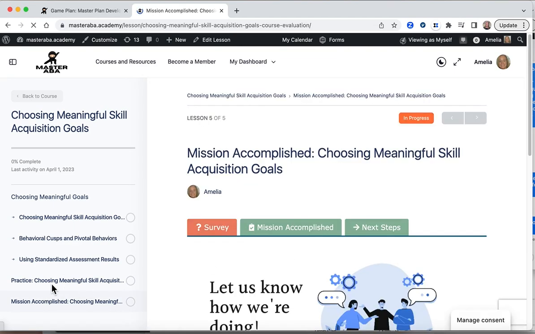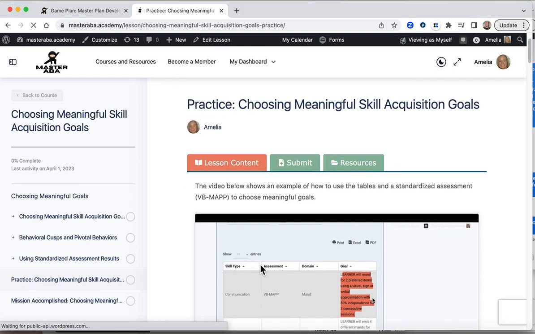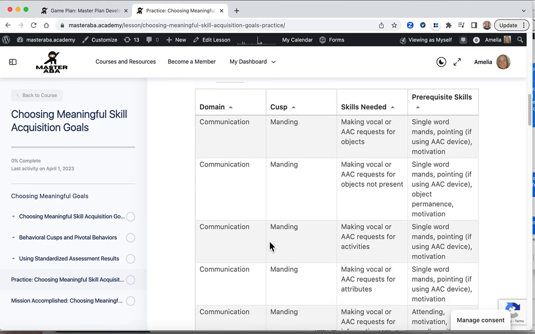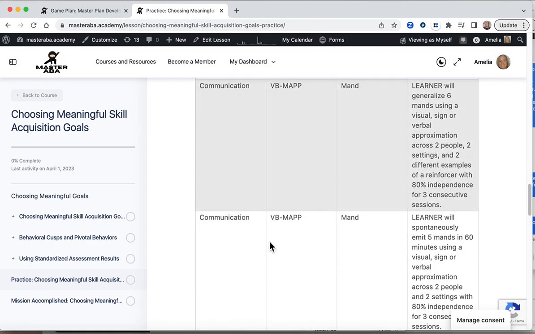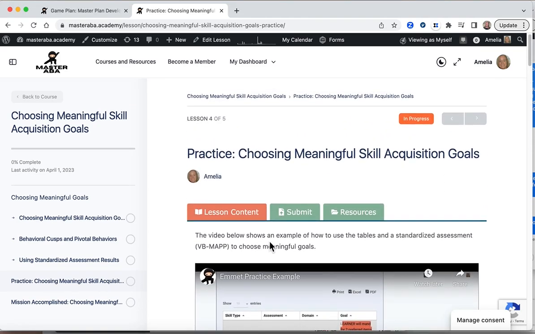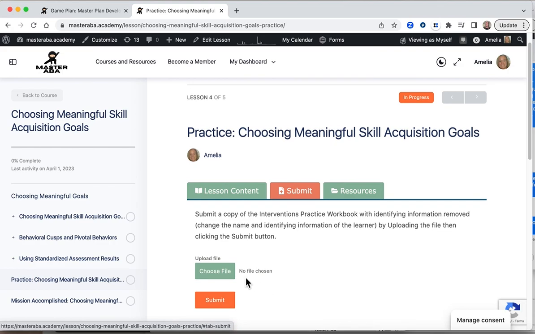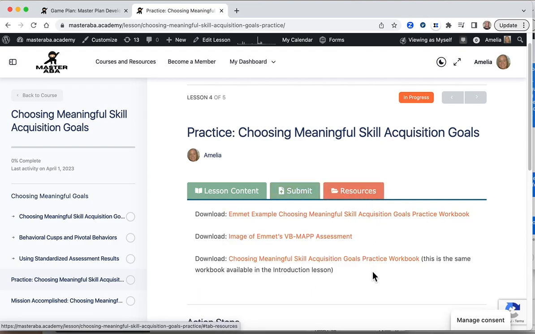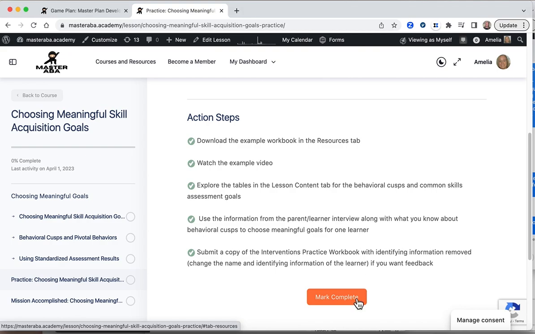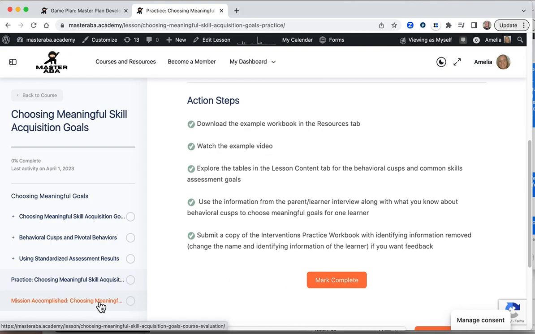At the end of the course, we could go into the practice lesson, and it shows this lesson has a video example, and it has some things for you to explore. And it has the ability for you to submit a document. So you can choose a file and submit a document if you're interested in receiving some feedback. You also have your resources. There's action steps, again, to help you move forward. You can mark this lesson complete if you like to see your progress.